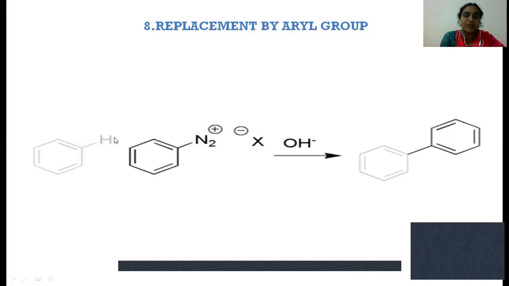By removing the H plus, it forms the phenyl anion. Now this phenyl anion acts as a nucleophile, so it attacks here by replacing the diazonium chloride group, and produces biphenyl.